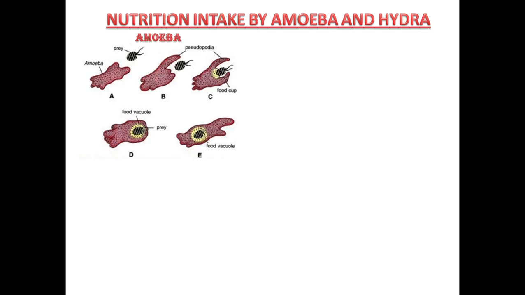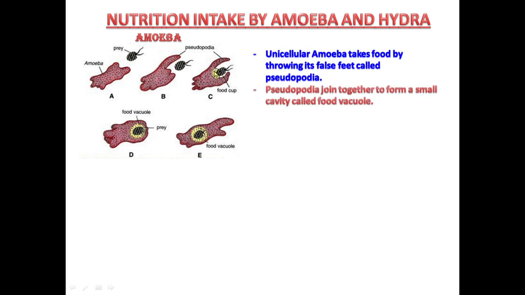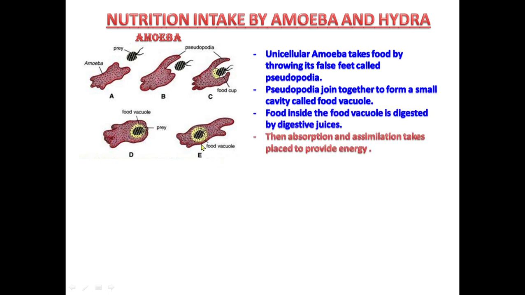Now let us learn how the nutrition is taken by amoeba and hydra. Here you can see the picture of amoeba. It is taking food by throwing its false feet called pseudopodia. This is its food. Now pseudopodia join together to form a small cavity which is called food vacuole. Now food inside the food vacuole is digested by digestive juices. Then absorption and assimilation takes place to provide energy to amoeba.